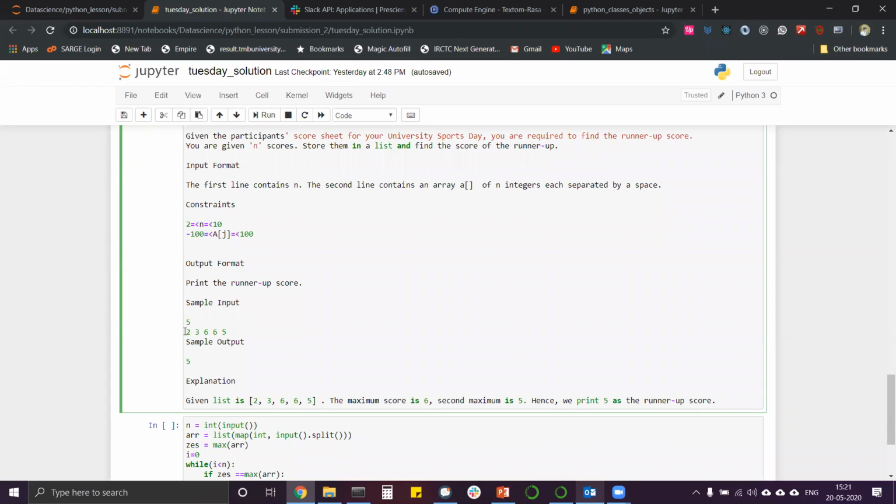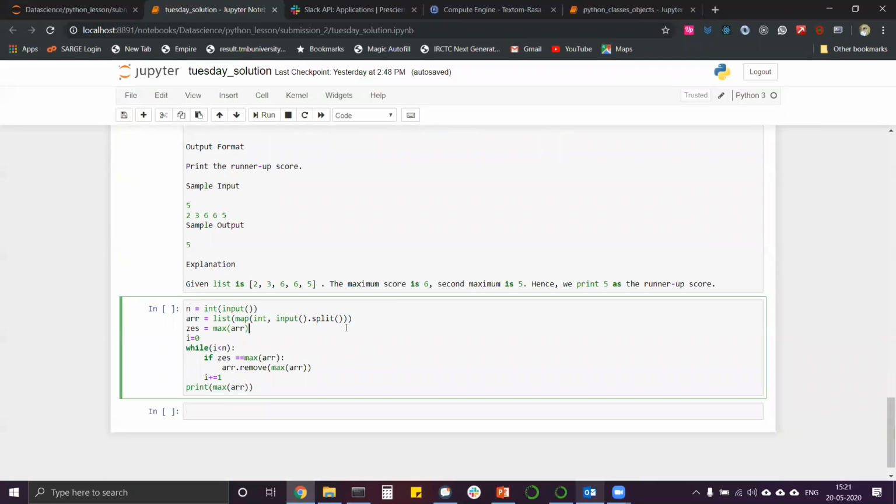By this method, entering 2 space 3 space 6 space 6 space 5, we would have created this list. The maximum score is 6, occurring 2 times. After the maximum, the second maximum is 5, so we have to print out the 5.